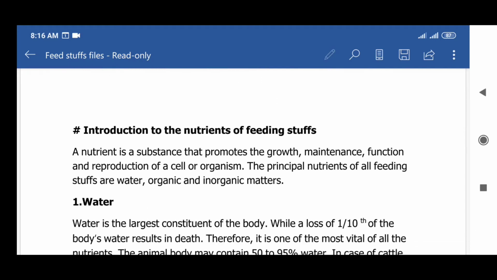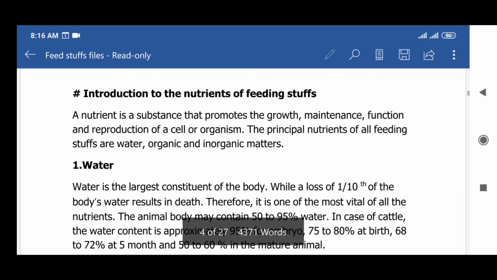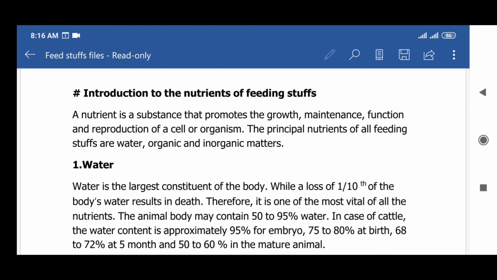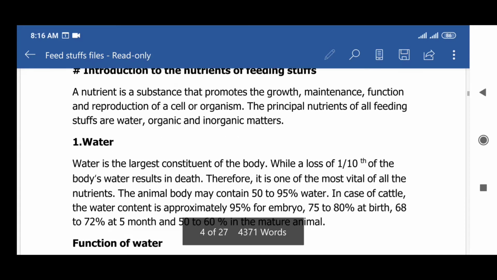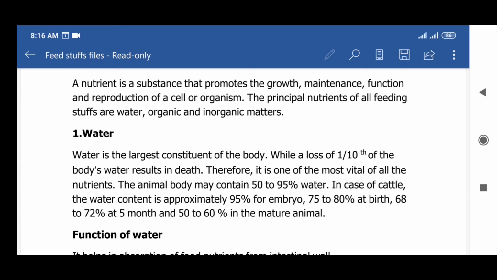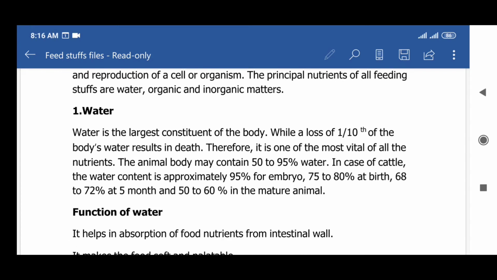The next topic is introduction to the nutrients of feedstuffs. A nutrient is a substance that promotes the growth, maintenance, function, and reproduction of a cell or organism. The principal nutrients of all feedstuffs are water, organic and inorganic matter. At first, water. Water is the largest constituent of the body, and a loss of one-tenth of the body's water results in death.